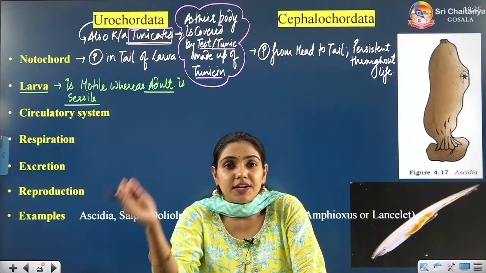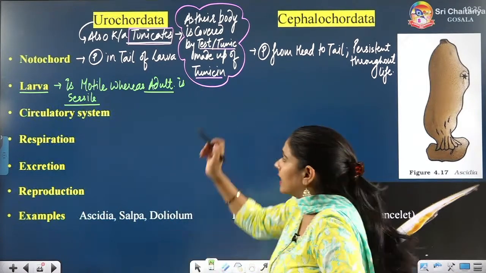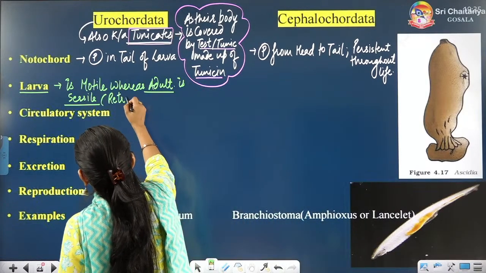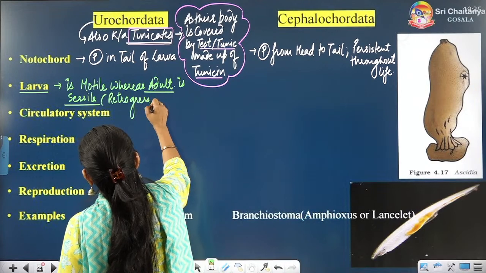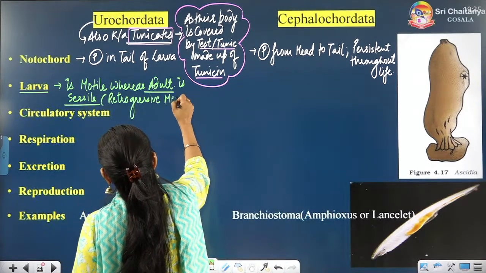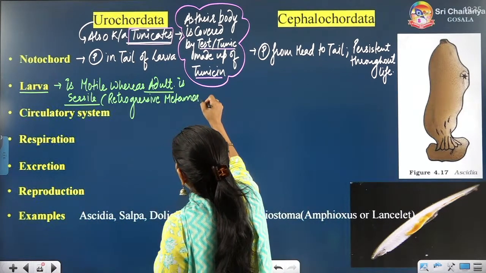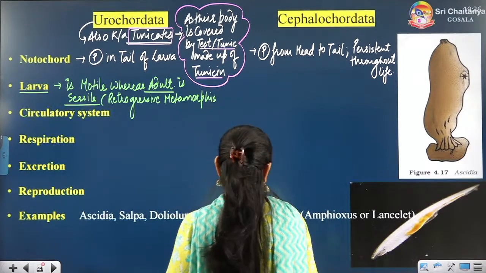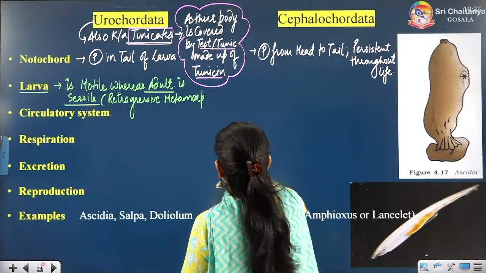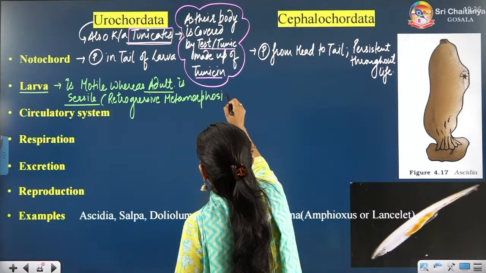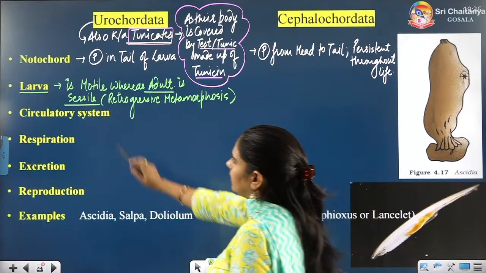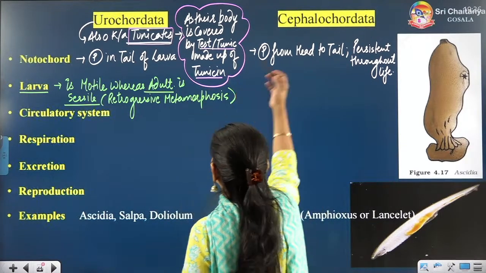That means retrogressive metamorphosis. Here also, the larva is more advanced than the adult: larva is motile, adult is sessile.